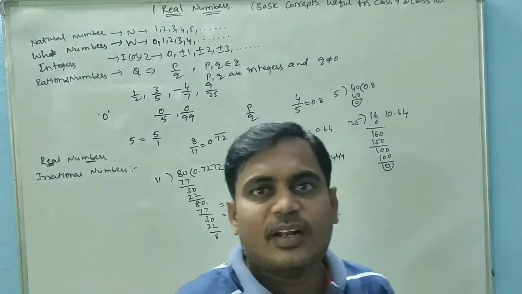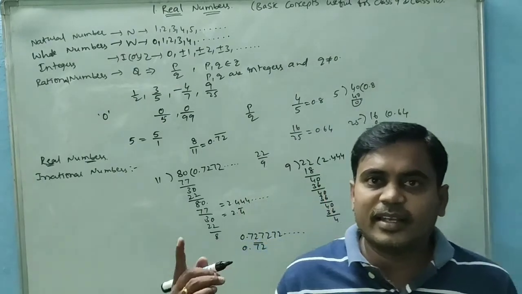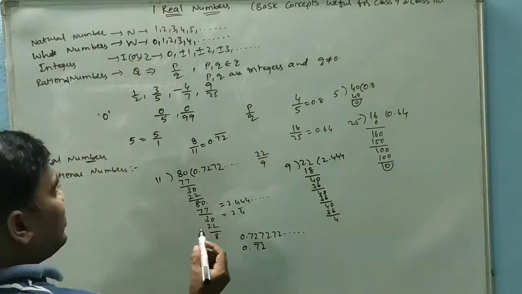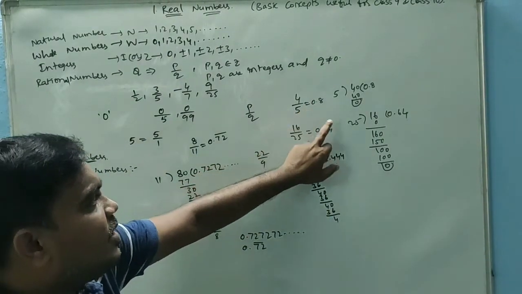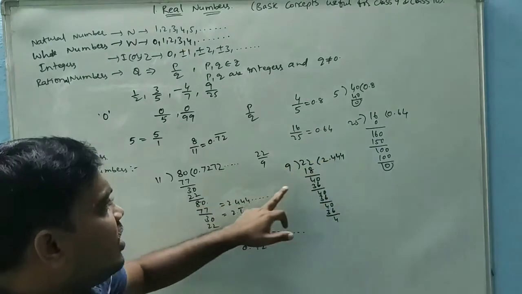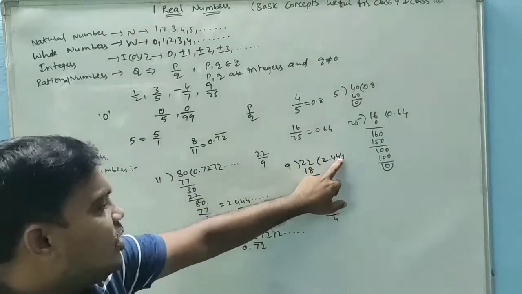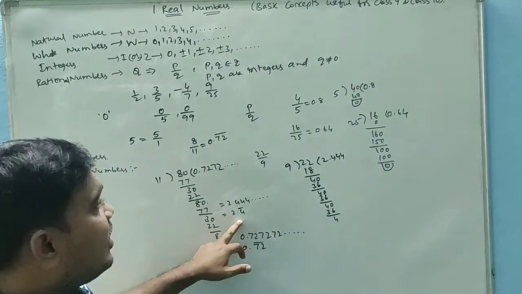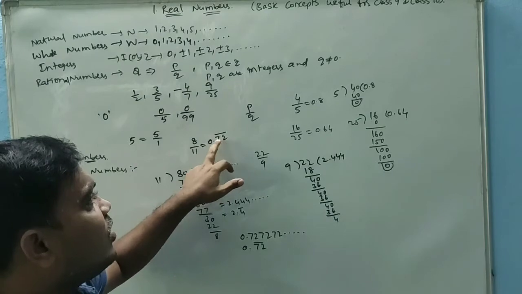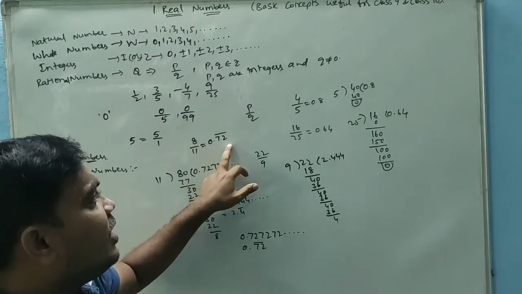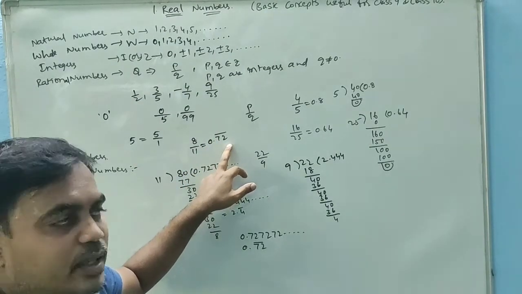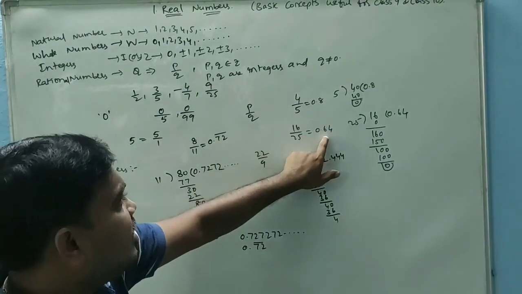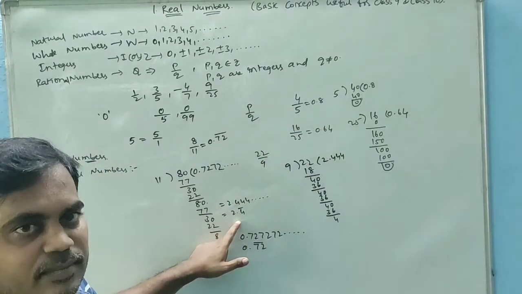So when we are converting a rational number into decimal form, it is either terminating or non-terminating recurring decimal. If we observe, 0.8 is terminating, 0.64 is terminating, while 22 by 9 is 2.44, so this is 2.4 bar, non-terminating recurring. 0.72 bar, where bar is for 72, is not terminating but recurring. So every rational number, when converted into decimal form, is either terminating or recurring.